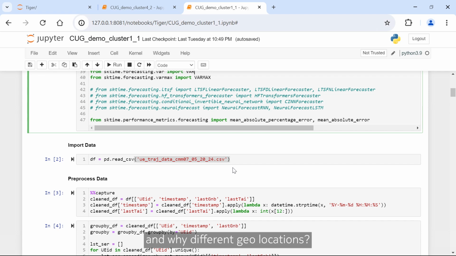And why different geolocations? Because depending on the geolocation, the behavior of population in those locations and their movement patterns could be quite different. So it's very important for us to randomly pick up the geolocations and make sure that we have maximum coverage. By maximum coverage, I mean UVs moving through different G-node Bs so that we can come up with a pattern for each of these locations.